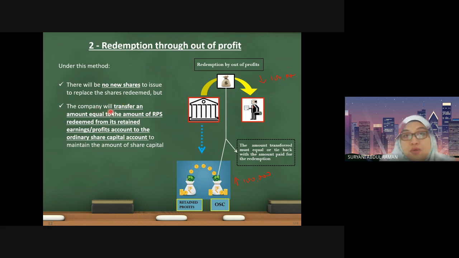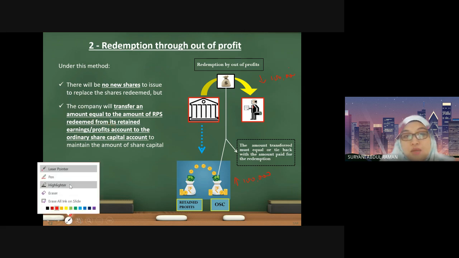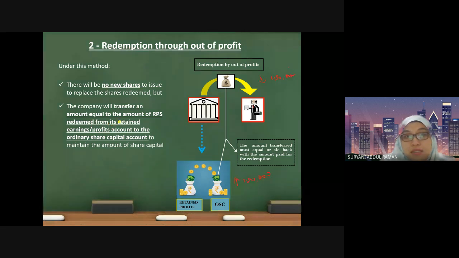an amount equal to the amount of RPS redeemed from retained earnings, which is the location that we are going to take the shares you redeem from, to the ordinary share capital account. So you are going to transfer the same amount of 100,000 from where? From the retained profit account, and you are going to transfer to the ordinary share capital account. Is that clear, class? Do you understand? Very simple. You just take the same amount from the retained profit account and transfer to the ordinary share capital account.